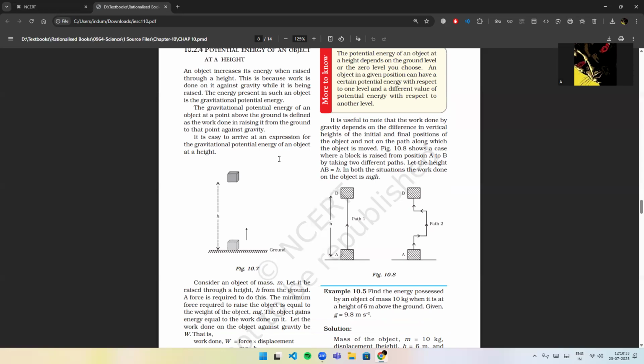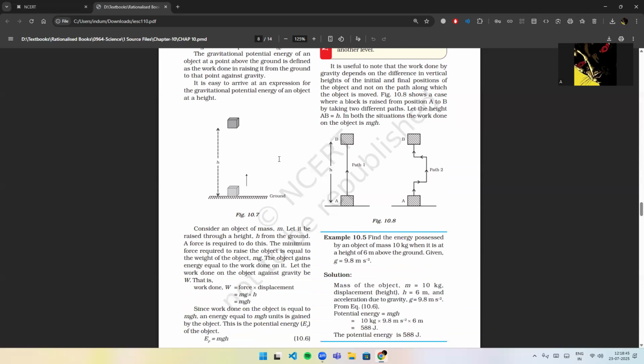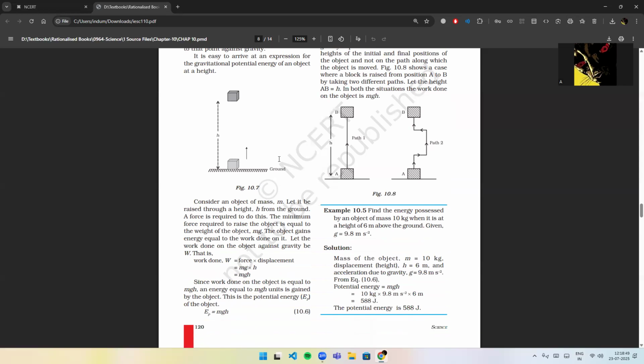The gravitational potential energy of an object at a point above the ground is defined as the work done in raising it from the ground to that point against gravity. It is easy to arrive at an expression for the gravitational potential energy of an object at a height. Consider an object of mass m. Let it be raised through a height h from the ground.